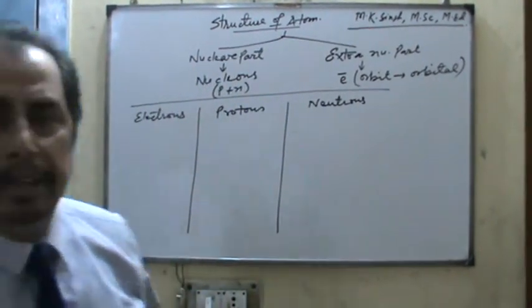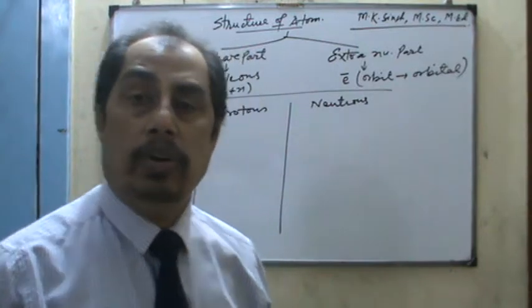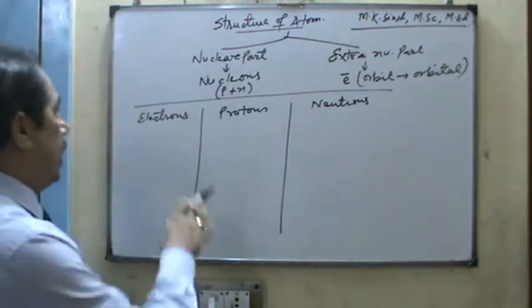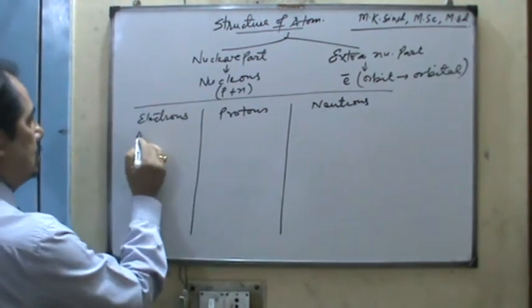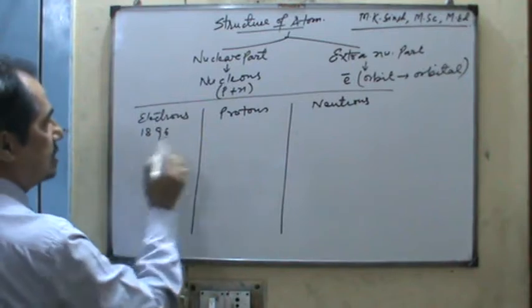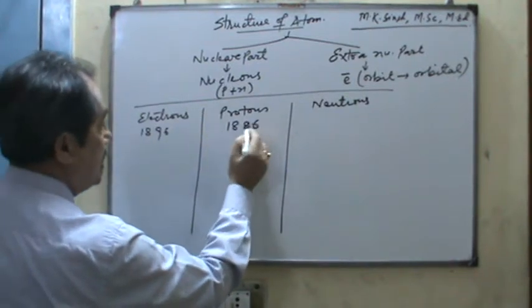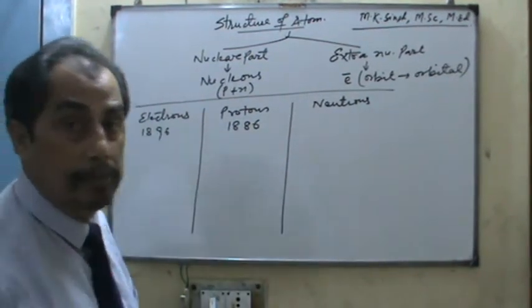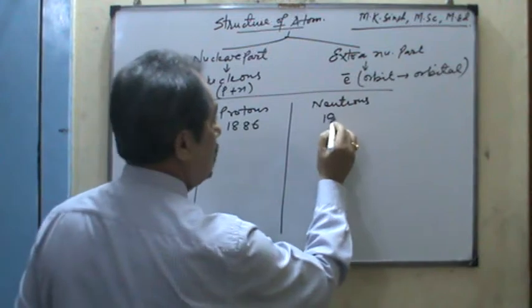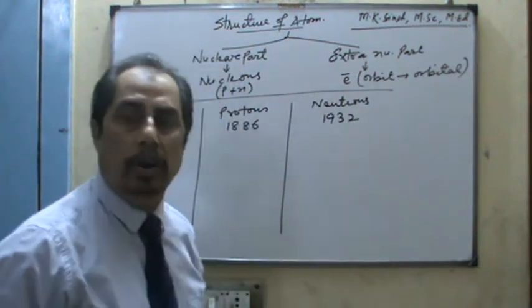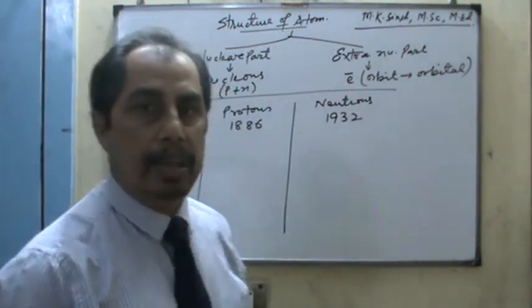So tell me, who discovered the electron and in which year? Actually, electron was discovered in 1896 and proton in 1886, a bit earlier than the electron, and then neutron in 1932 or 31 most probably.